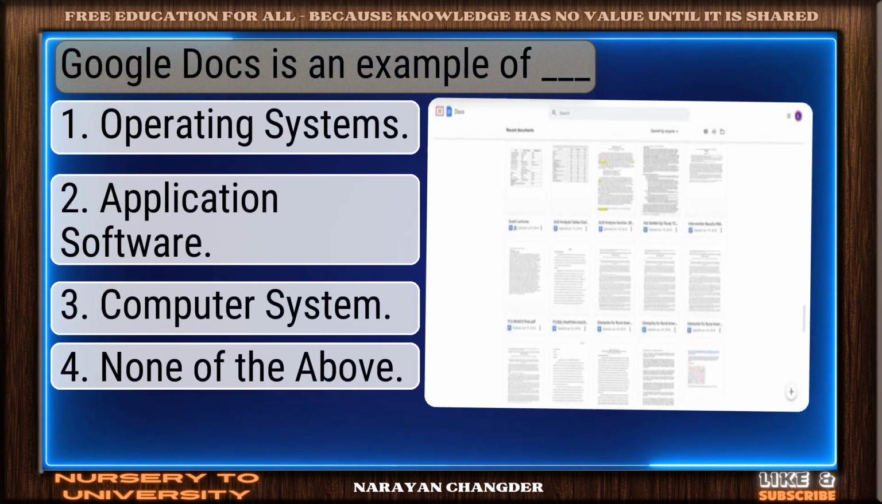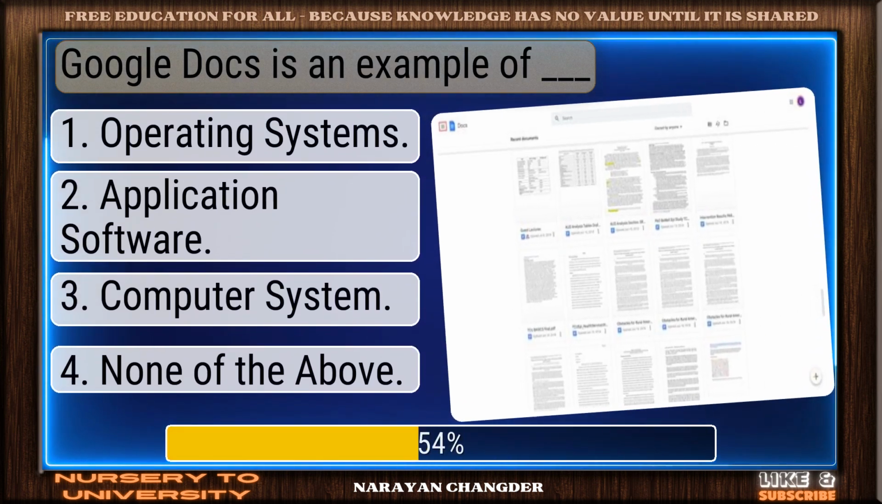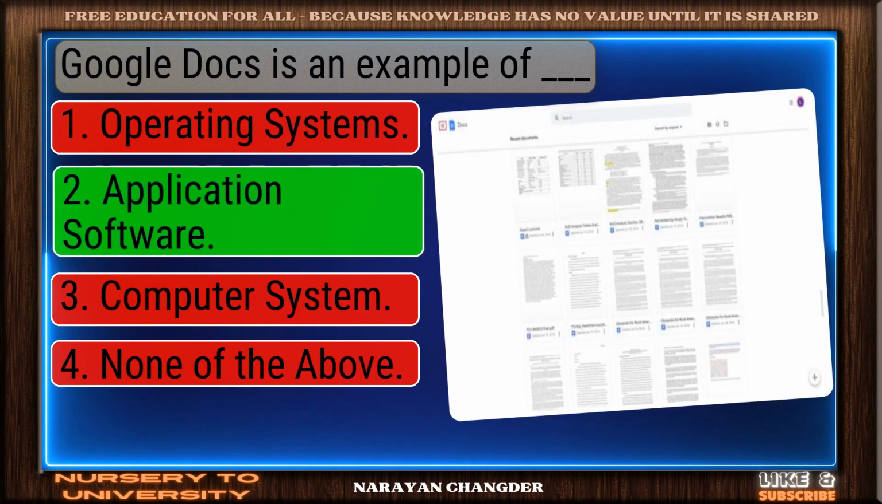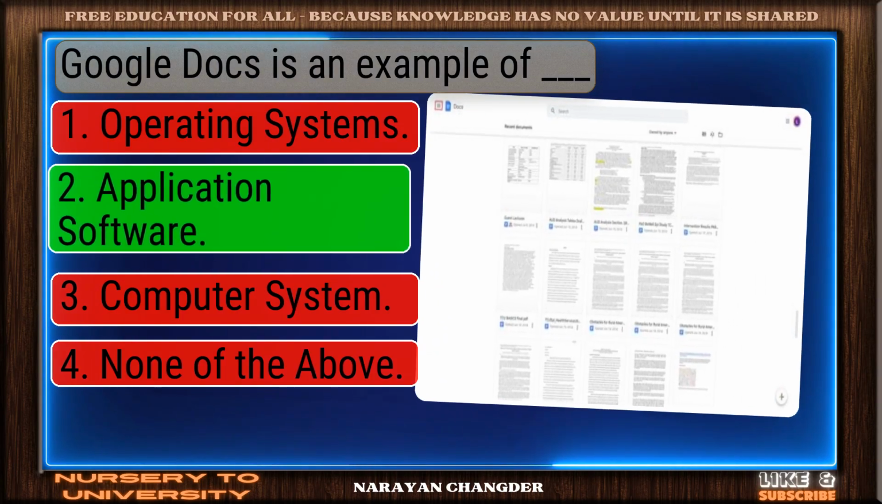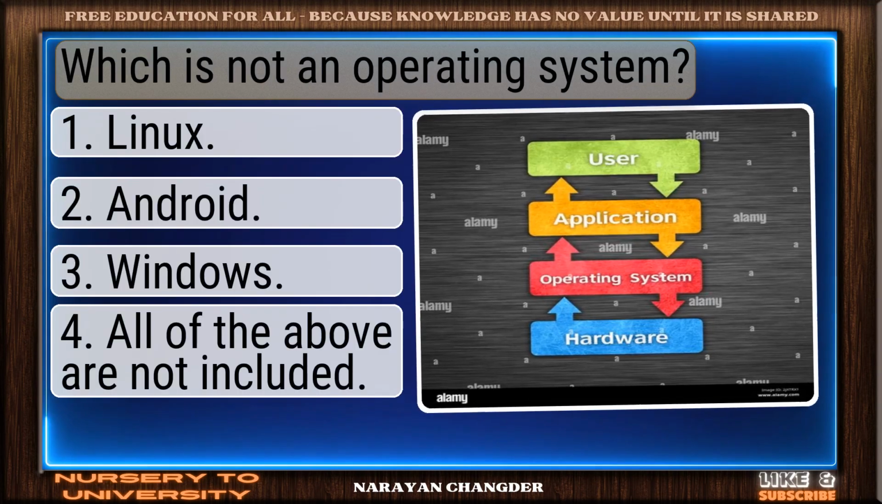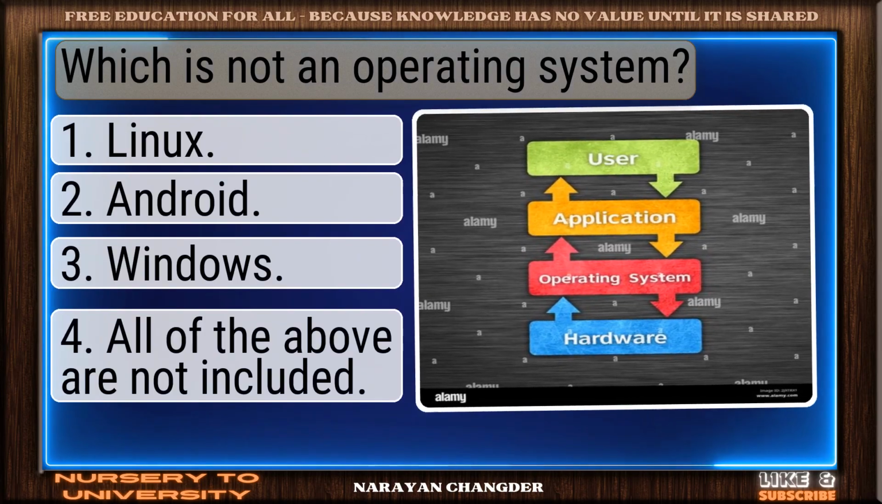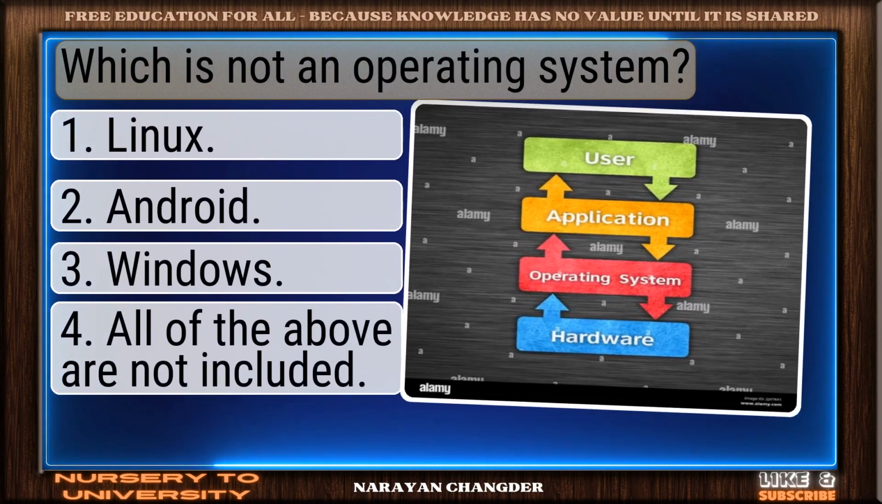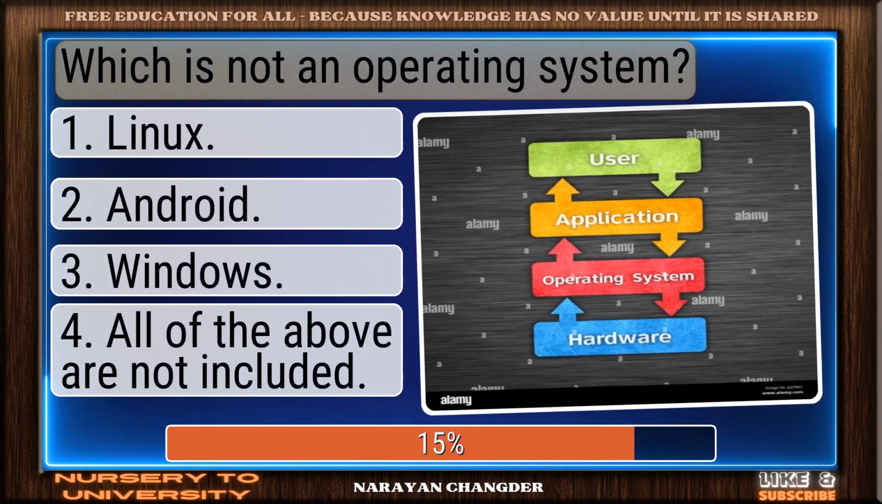Question number 39. Google Docs is an example of dash. Solid response. Application software is a valid choice. Question number 40. Which is not an operating system?